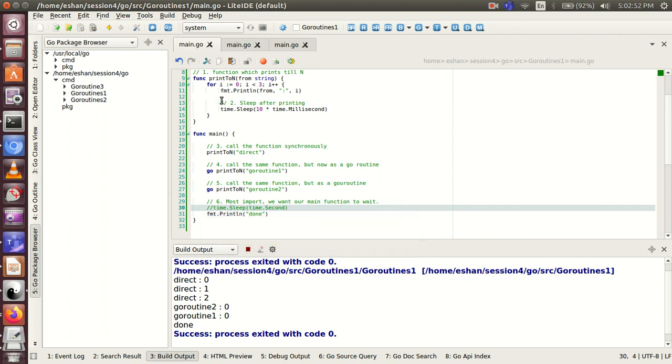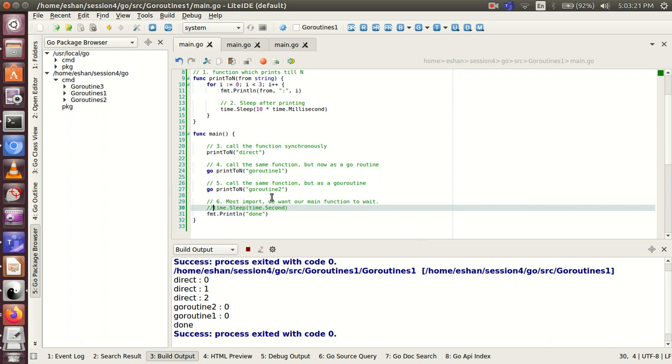to complete. This happens because in Go, the program execution begins by initializing the main package and then invoking the function main. When the main function invocation returns, the program exits. It does not wait for the other non-main goroutines to complete. So in order to make the main function wait for the other goroutines, we intentionally added a sleep here.